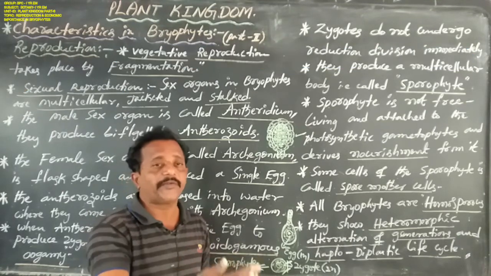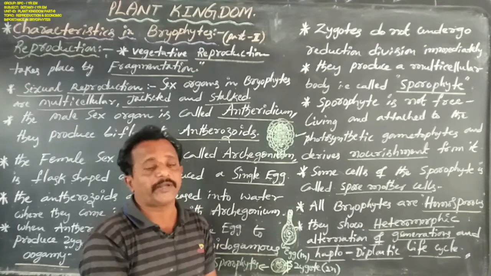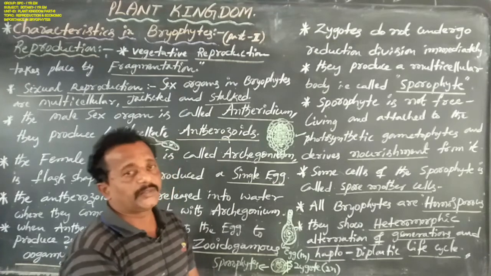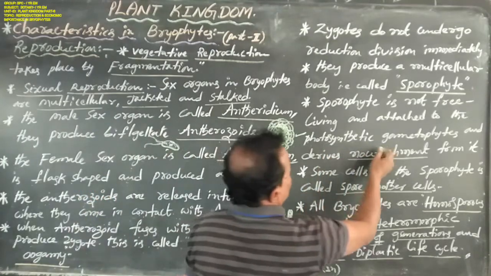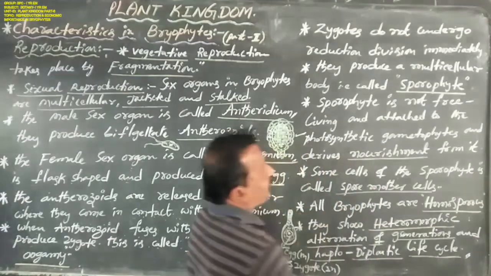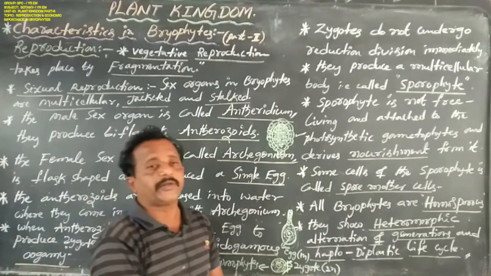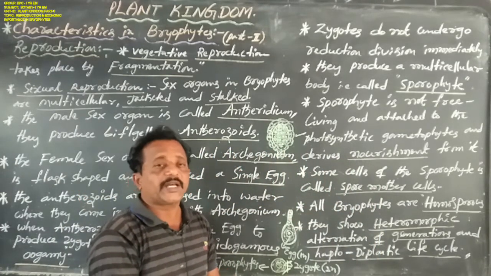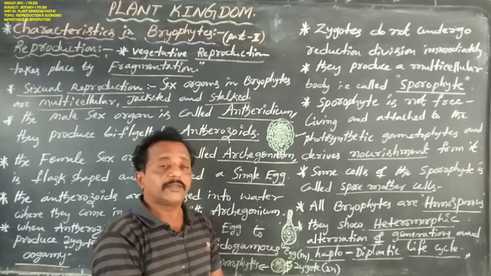Why? Because in bryophytes the thallus is gametophytic. The sporophyte derives nourishment from it.